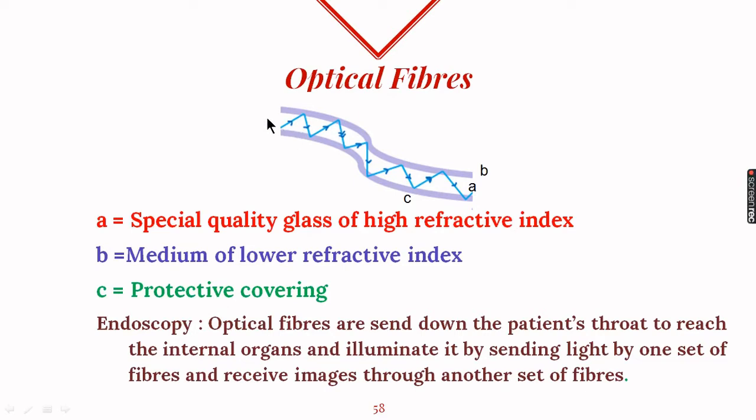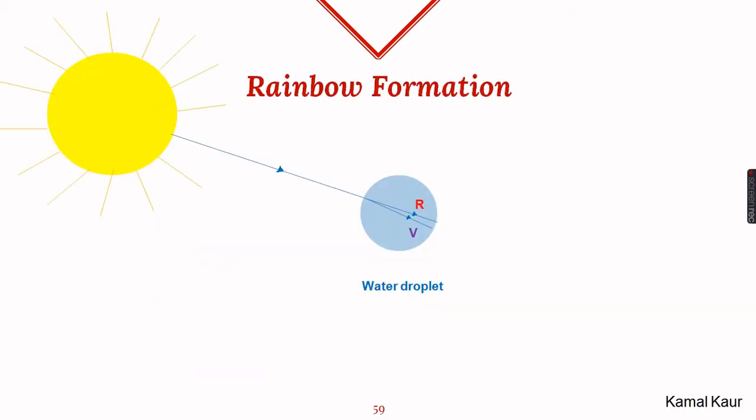Light enters from one side of the optical fiber into the denser medium and it moves towards the rarer medium. It falls at an angle which is greater than the critical angle, so as a result it comes back into the same medium. Again here total internal reflection occurs. At this point again total internal reflection occurs. As a result, these light rays keep moving in the forward direction and come out from the other end of the optical fiber. So now we are ready to understand the formation of a rainbow in the sky.